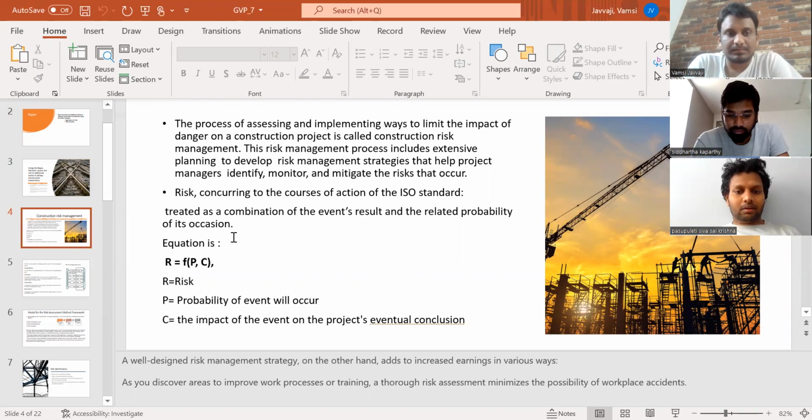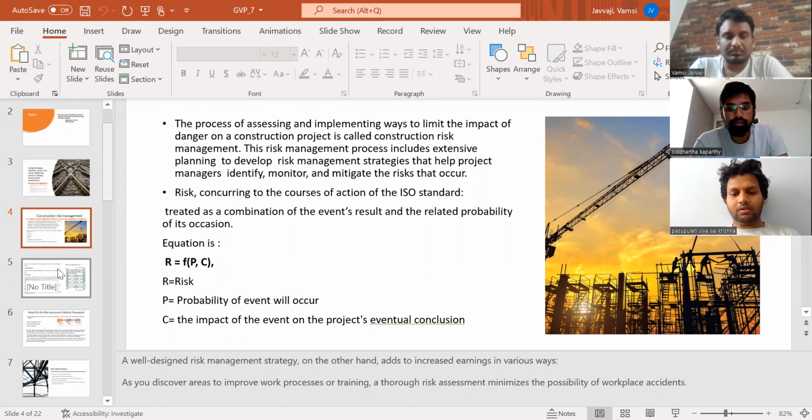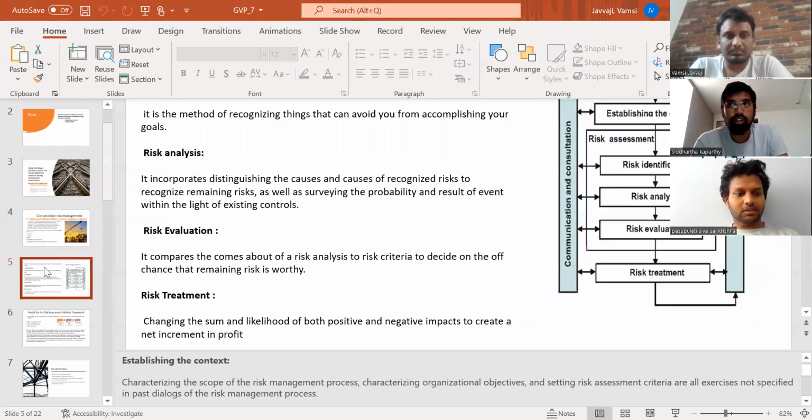The general probability equation we use is R = F(P, C). R is known as risk, P is the probability of the event which will occur, and C is the impact of the event on the eventual conclusion. As we have discussed, we are considering probabilities to solve this problem and developing an algorithm using probabilities. So P is the probability of the event which occurs, and C is the impact of the event on the project's evaluation. Next slide, please.